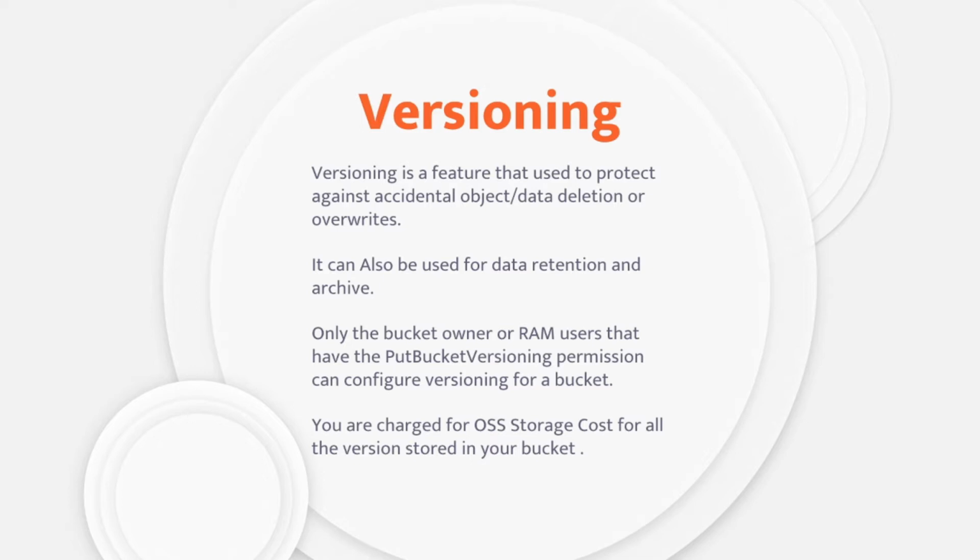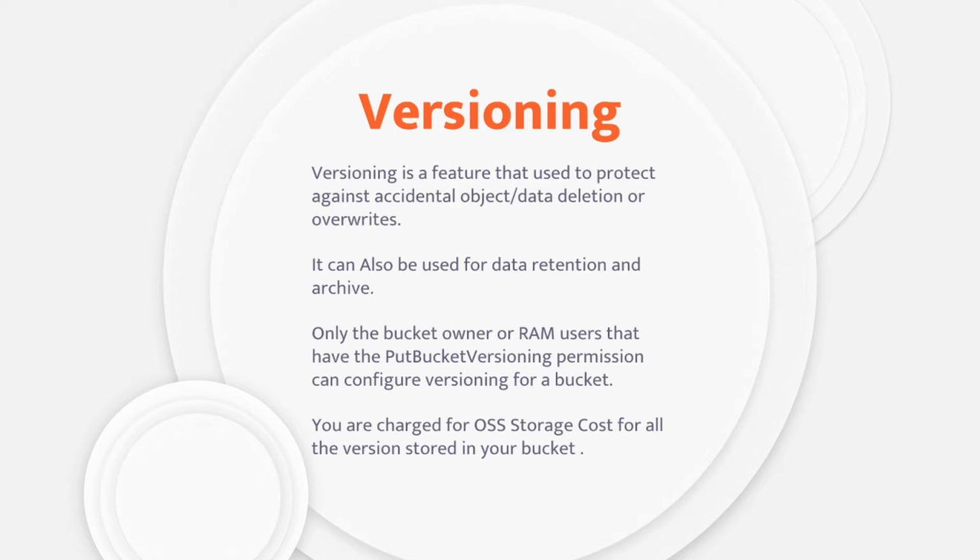Versioning is a feature used to protect against accidental object or data deletion or overwrite, which means, take an example of your own laptop. If you delete some files and folders by mistake from your system, then they do not get permanently deleted, they get stored in the recycle bin. If you need that document or data again, you can restore that data back to your system.